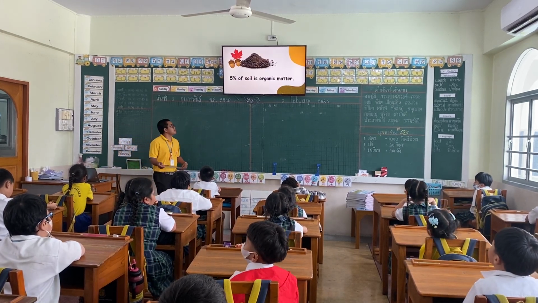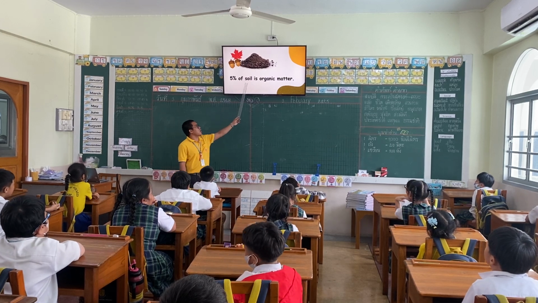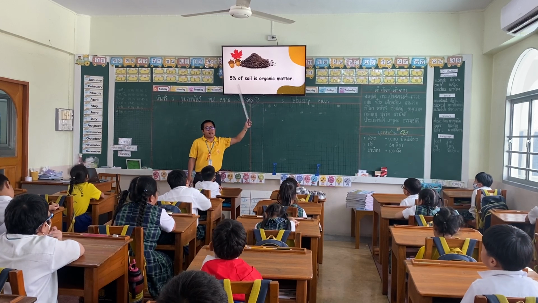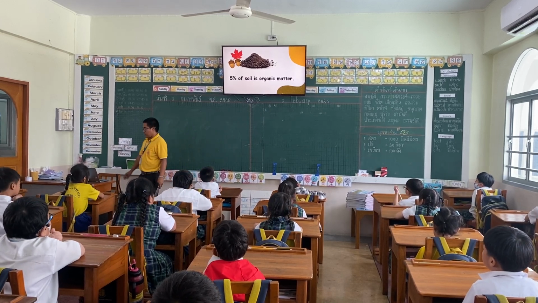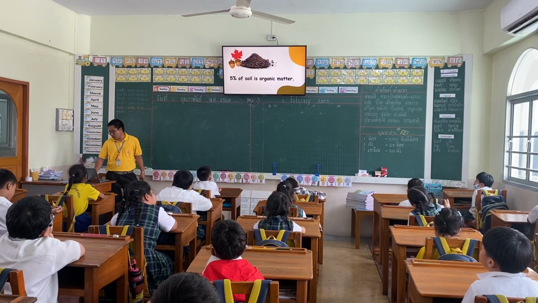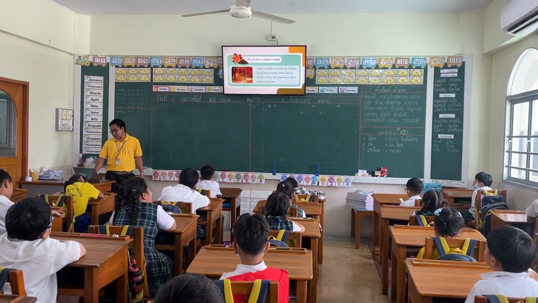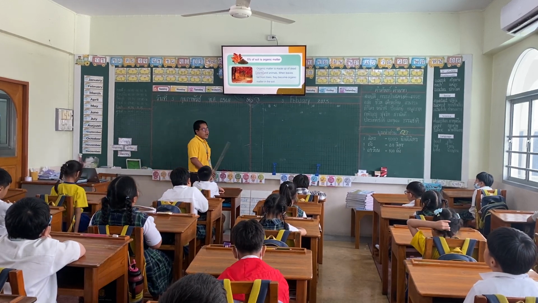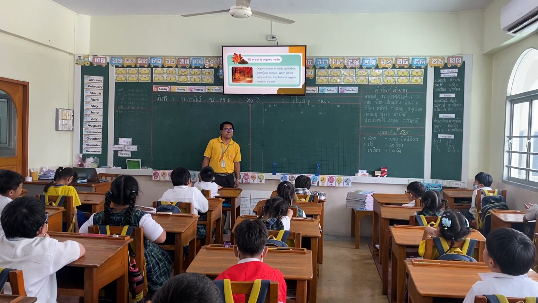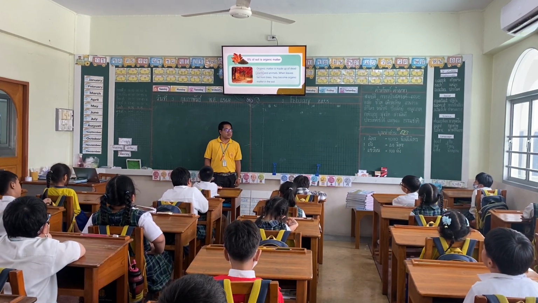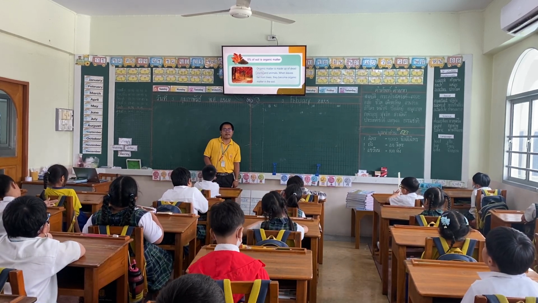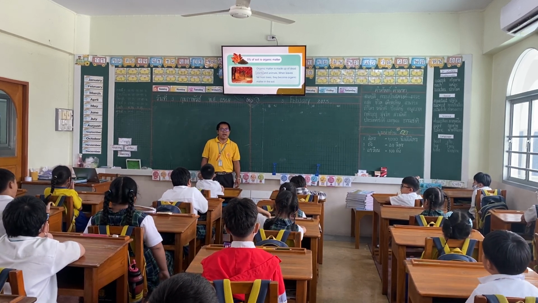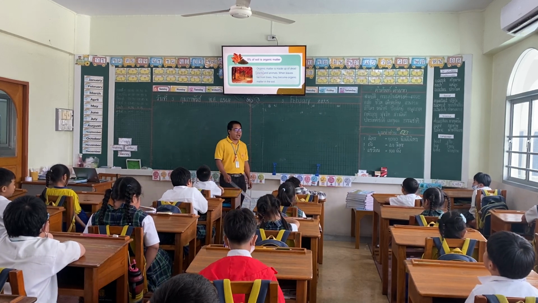And last one, we have the 5% of soil. Everybody, 5% of soil is organic matter. So what is organic matter, students? Any idea? What is organic matter? They are from dead what? Dead animals. Very good. And dead plants. So it comes from dead animals and dead plants.